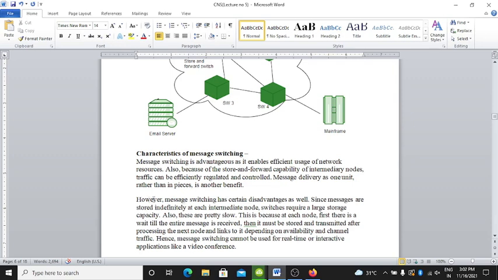However, message switching has certain disadvantages as well, since messages are stored independently and indefinitely at each intermediate node.